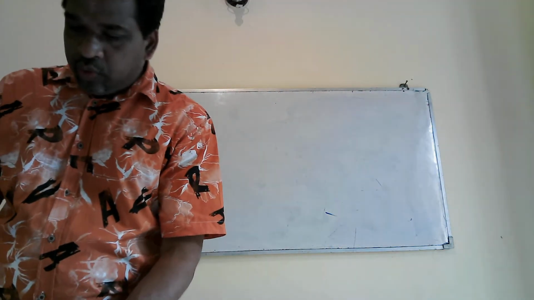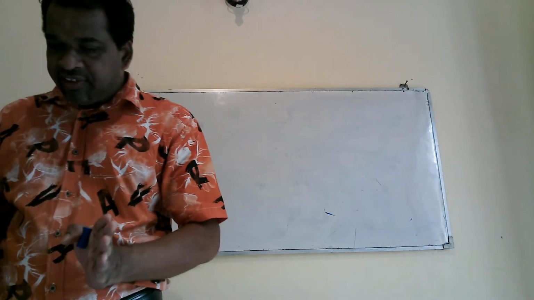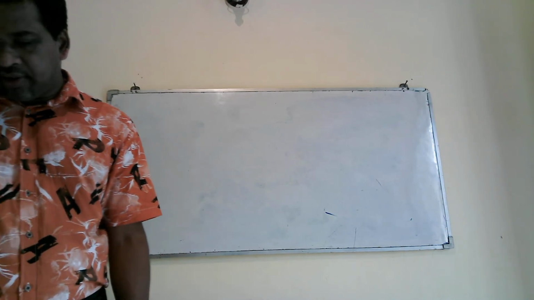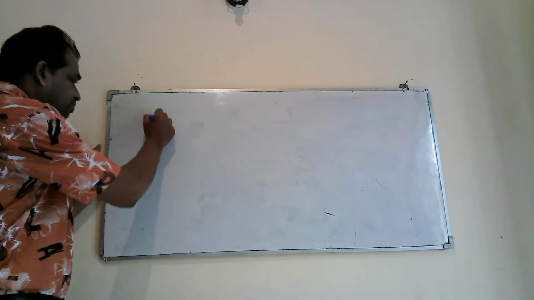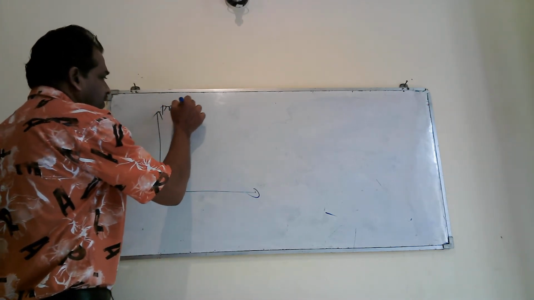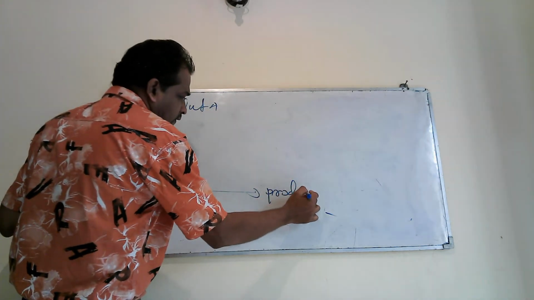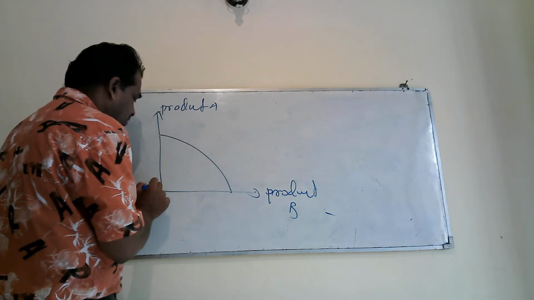Right. Now, there's another part in the question, that is to explain the reasons for increasing opportunity cost when resources are utilized in production. Increasing opportunity cost means, if you take this one, this is product A, this is product B, this is your PPC, right?